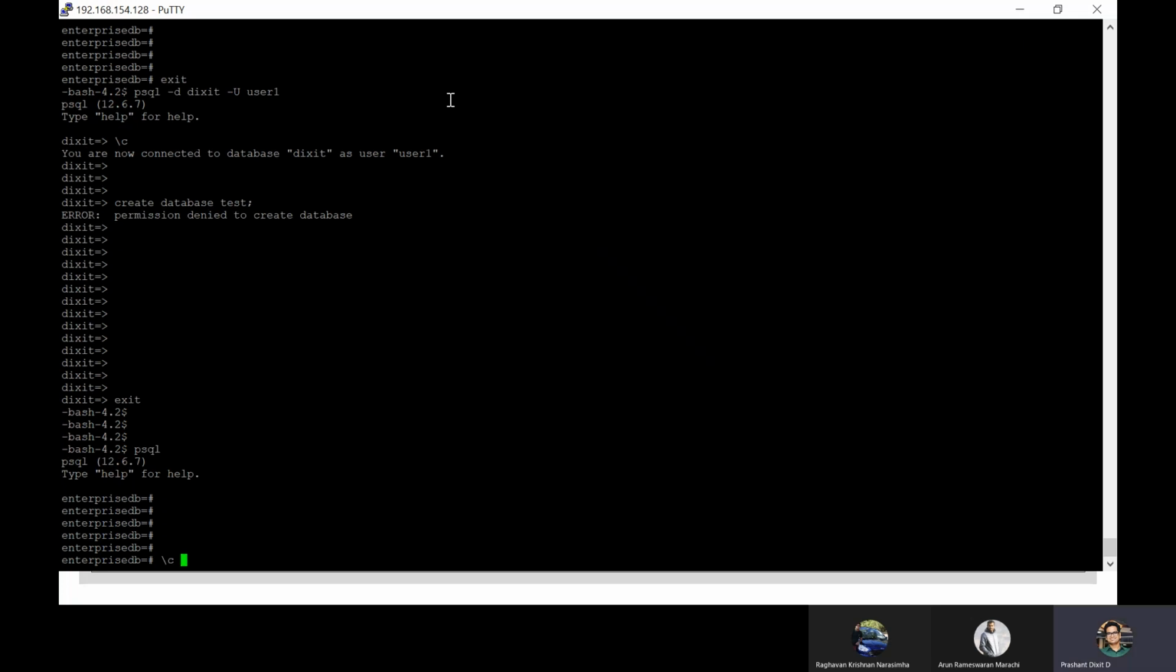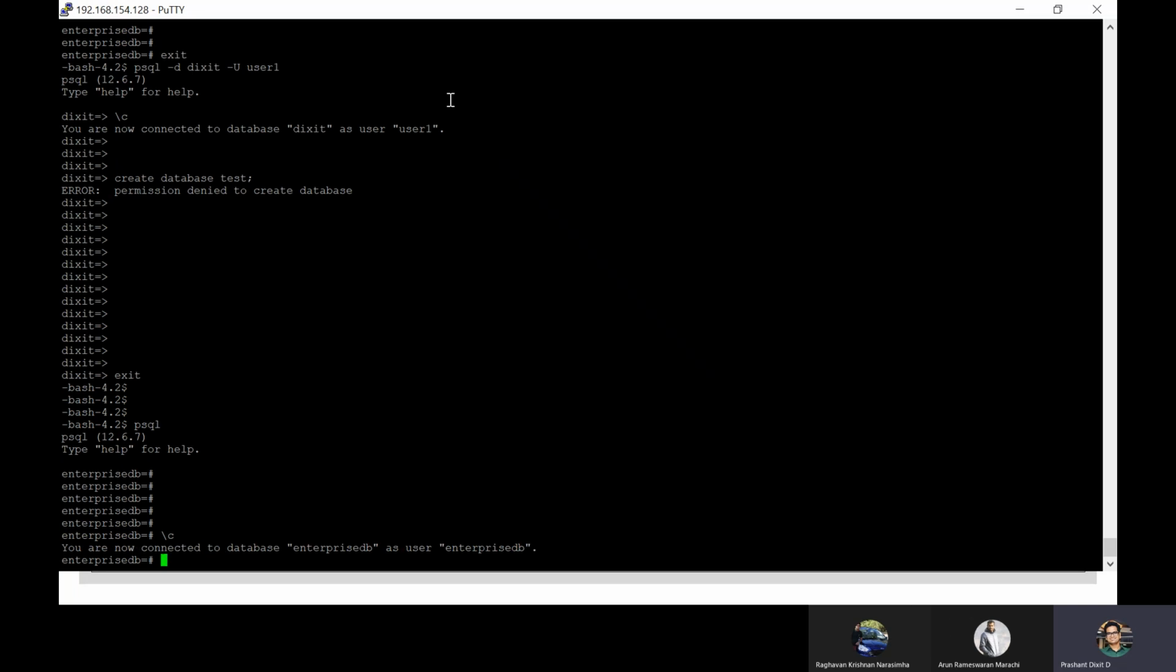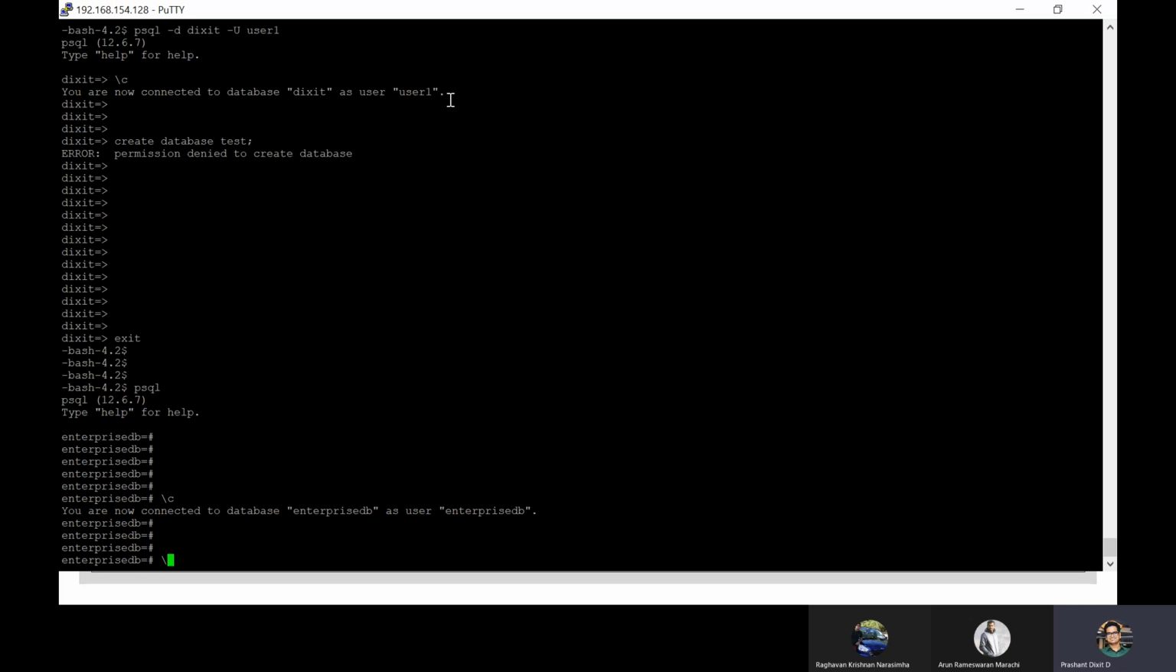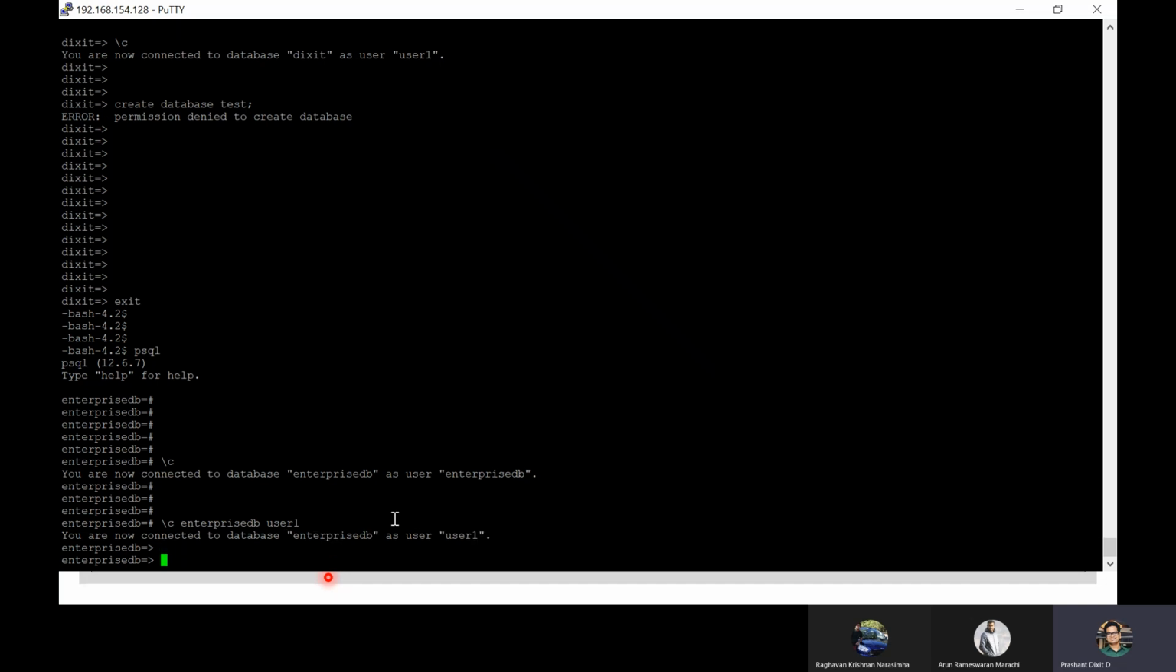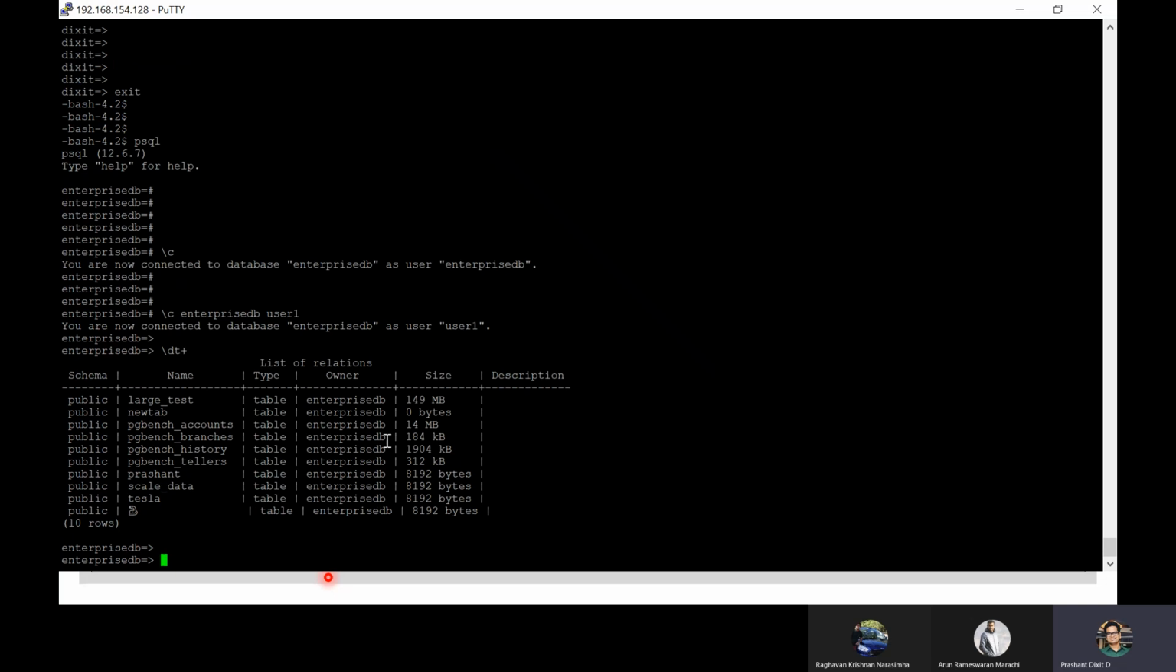Now, using the \c command, if you type \c and press enter, it will provide you the database and user specific details. If you want to connect with a specific database, you can also do it from here. So I'm going to connect with enterprise DB as the database name and user one as the user. Now I'm connected with the enterprise DB database through user one. Let's see what all tables we have got. So again, these many tables.